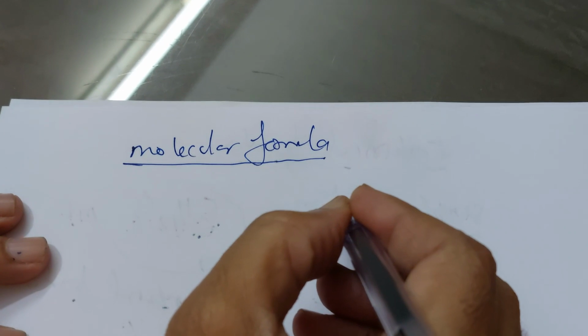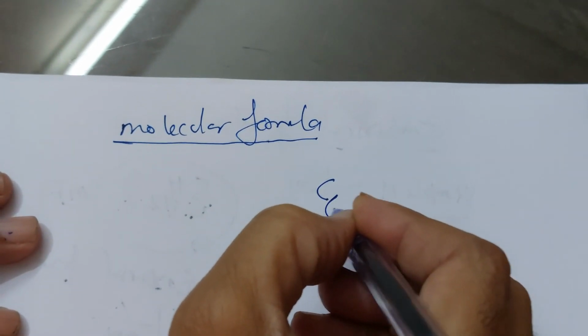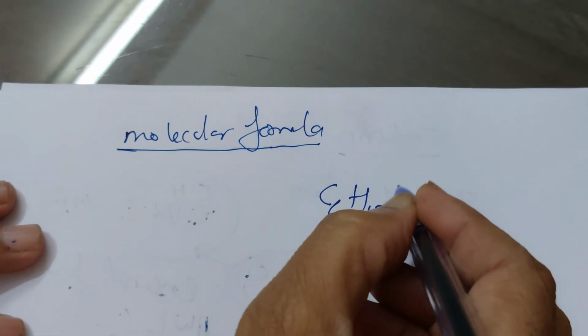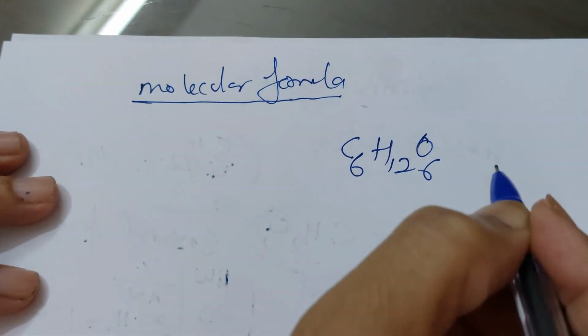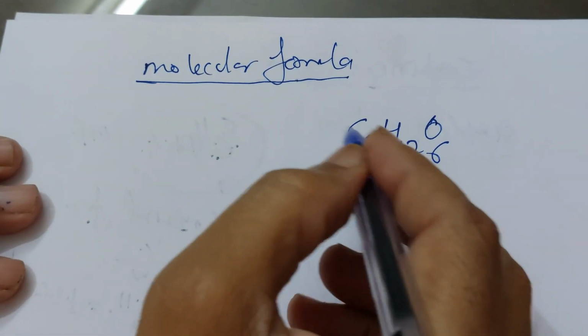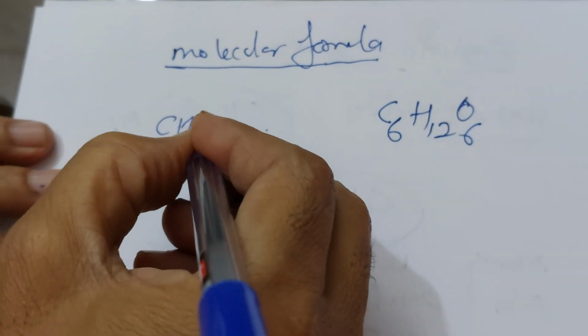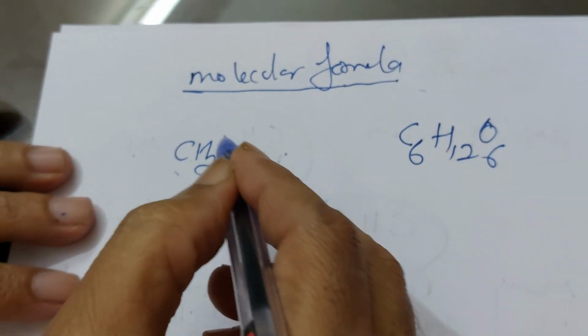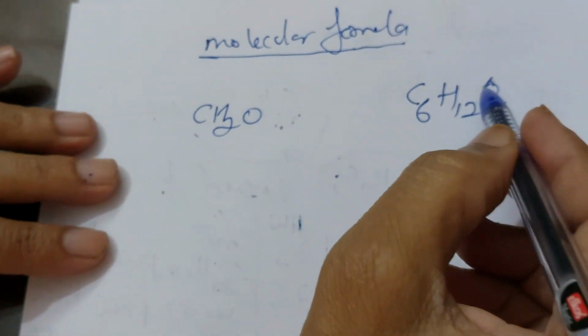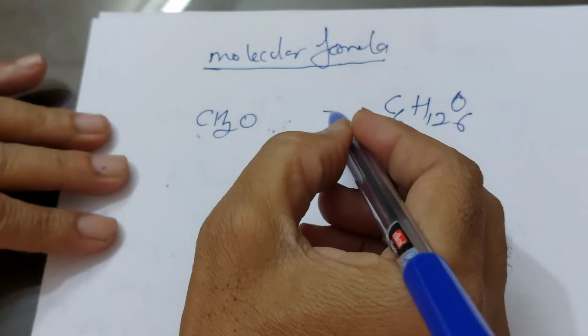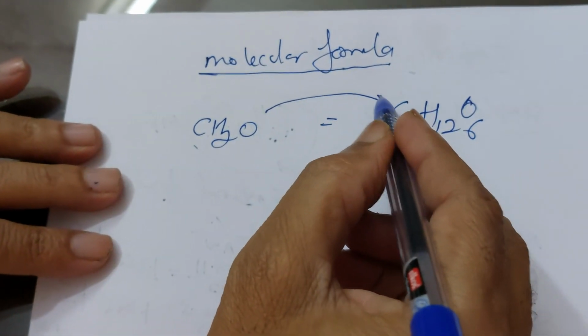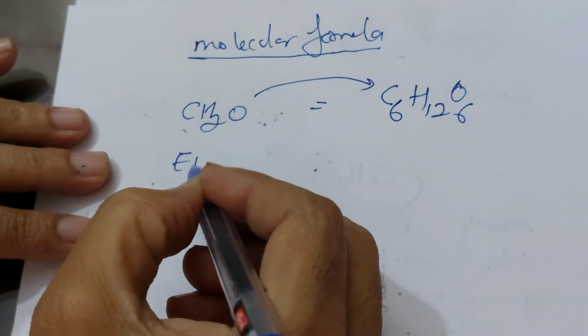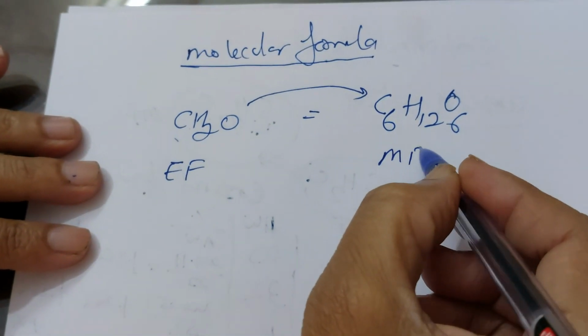You know that the molecular formula of glucose is C6H12O6. This is the molecular formula, and the empirical formula is CH2O. The empirical formula gives only the ratio of the elements, not the real number, and the molecular formula gives the real number. Then how can you convert the empirical formula to the molecular formula?